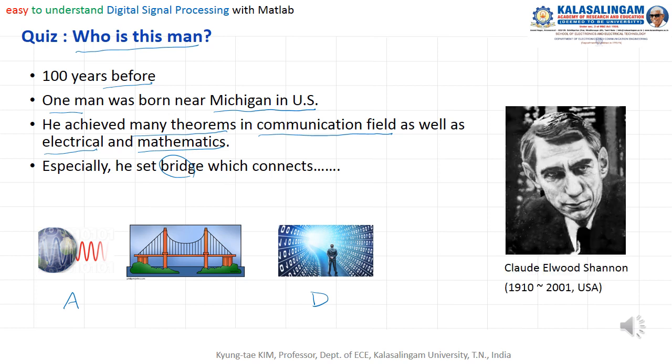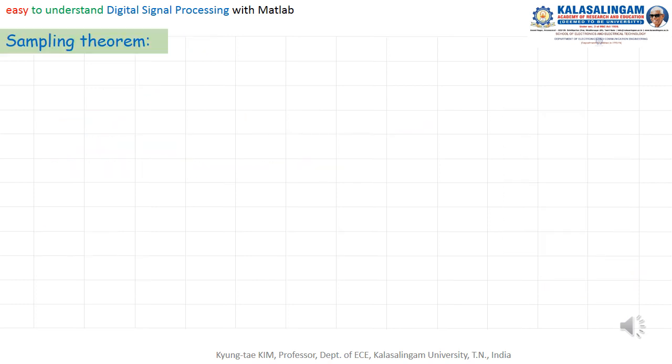He is very famous: Shannon, the founder of information theory. Shannon is a very important person in the DSP field. By his theory, we call this the sampling theory.